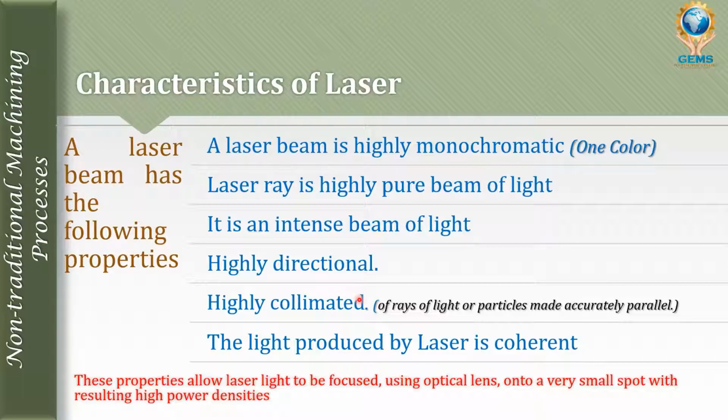Collimated means flow in a parallel path. All the rays flow in the same direction in a parallel path. Coherence means the rays have equal characteristics.